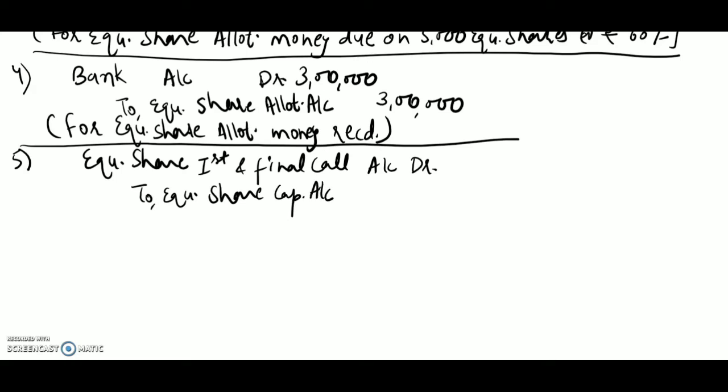We have 5,000 shares and the call money, first and final call money, is 30 rupees each. So the amount will be 1,50,000 rupees.